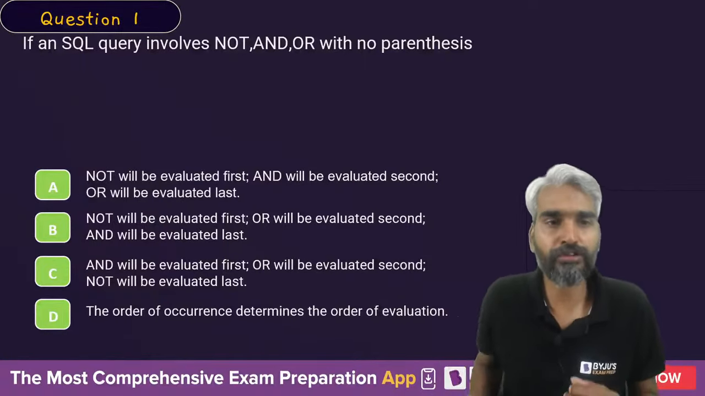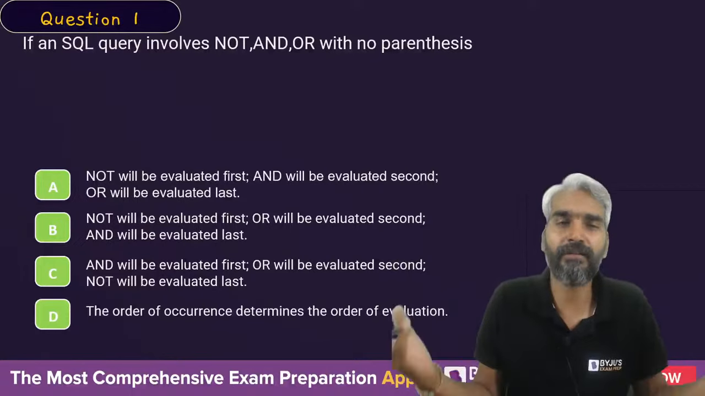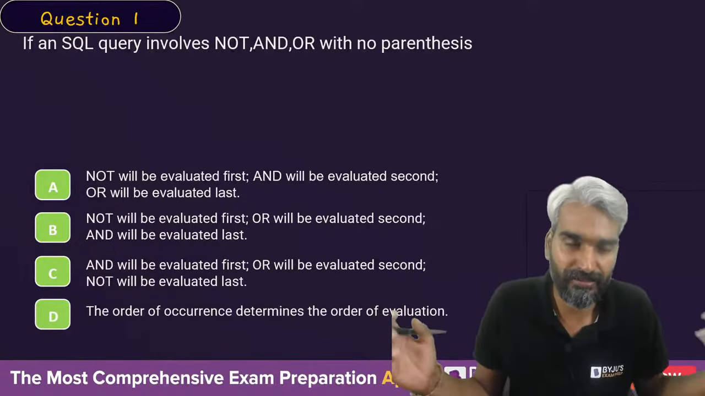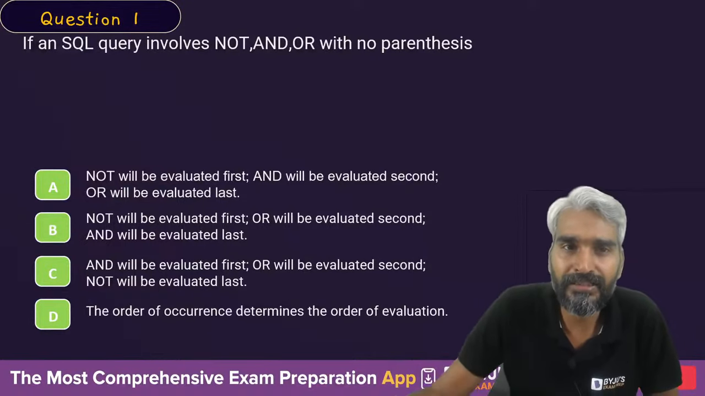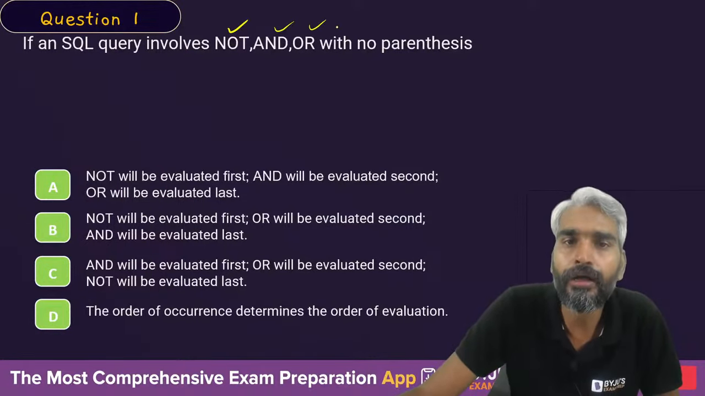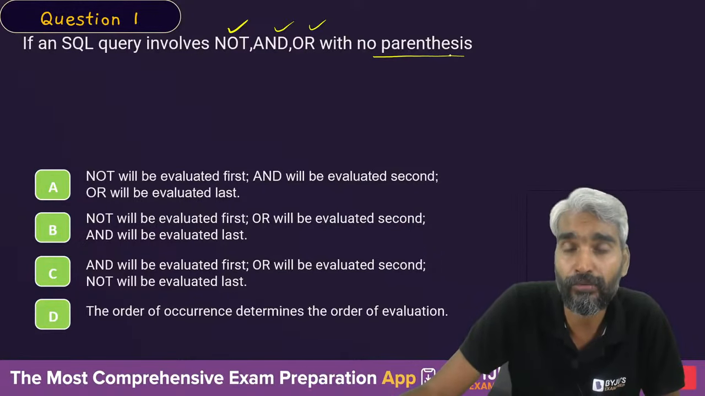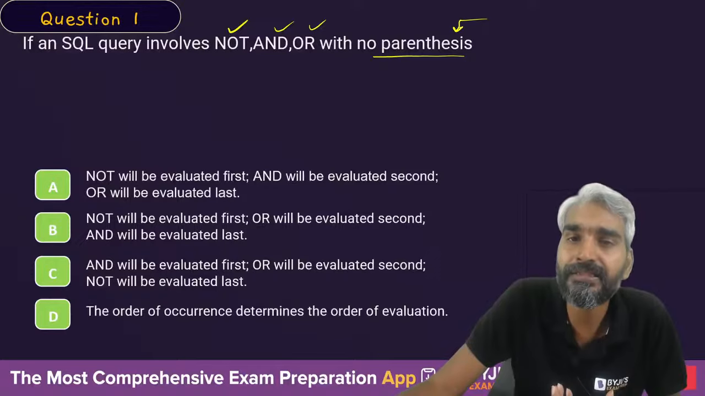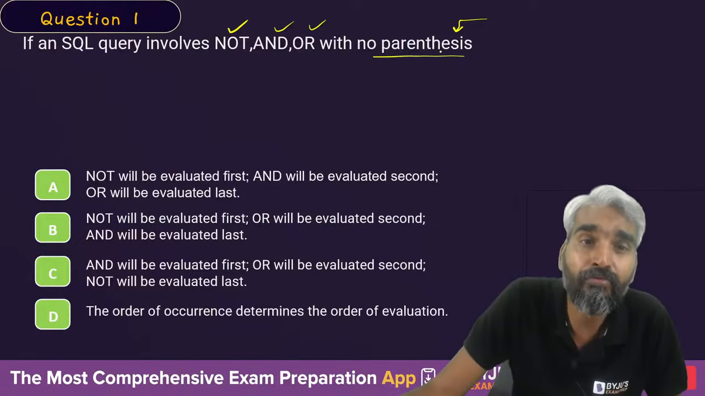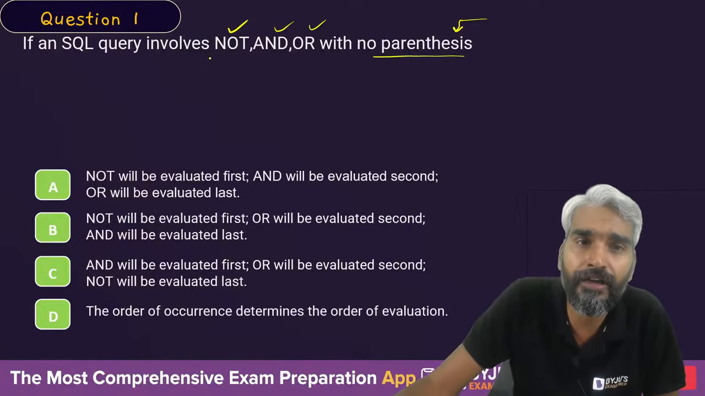Let's move with the question. So very first question, very easy question. The very first question is always easy. So give me the answer. If an SQL query involves three different operations, not, and, or, with no parenthesis. So you all know that the precedence will be defined in general by the parenthesis, but if there is no parenthesis, then what will be the order of evaluation of those operators?